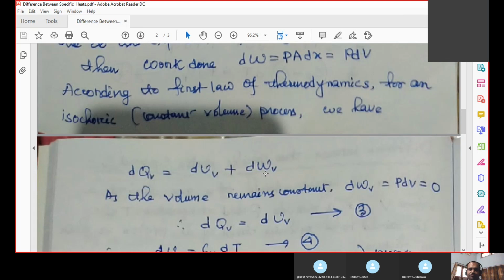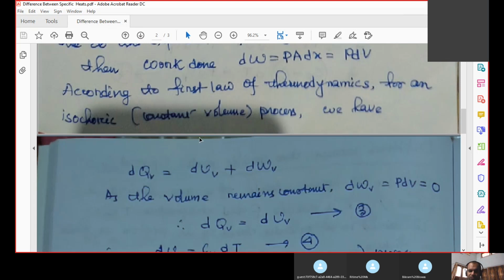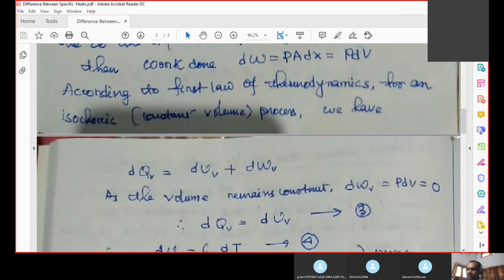So isochoric processes are those where the volume of the system remains constant. You remember this: isochoric means the volume of the system remains constant.